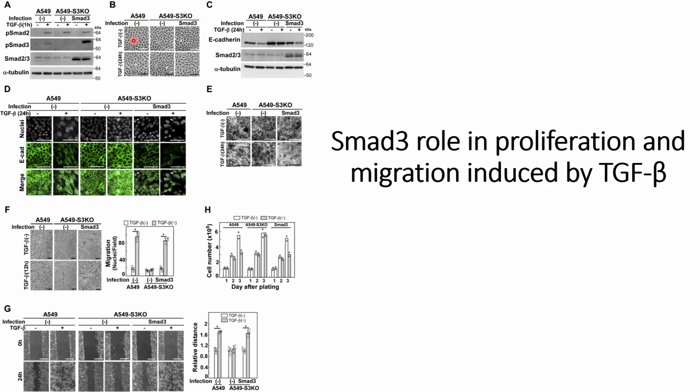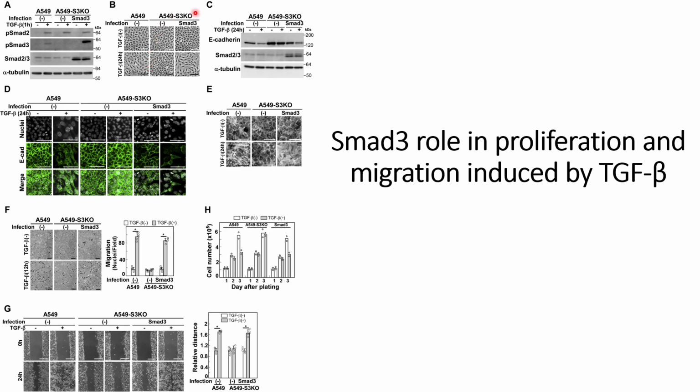Thereafter they checked the effect on cell morphology after TGF-beta is induced in these different knockout cell lines. First one is the wild type cell line. Here they see that when TGF-beta is induced, there is a change in the morphology, and when they induce TGF-beta in the Smad3 knockout cell lines, they do not see any change in the morphology. But when they introduce Smad3 again using lentivirus in these knockout cell lines, they can see the change in the morphology again, indicating that Smad3 plays a role in the change in morphology.